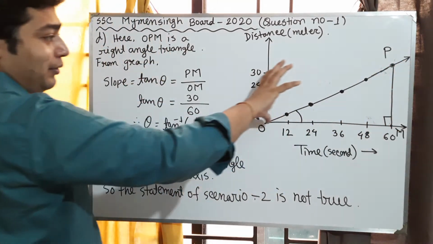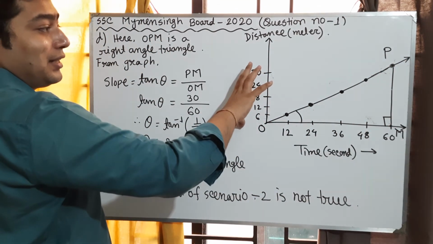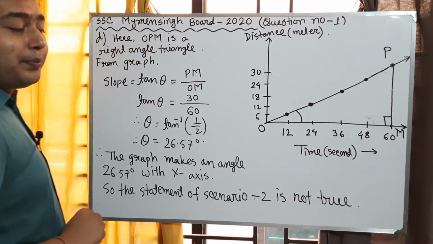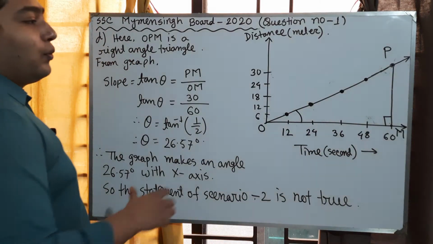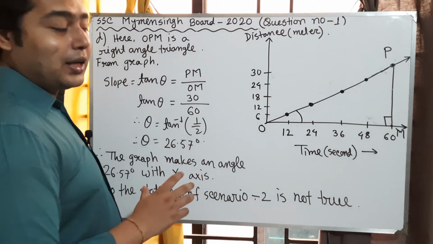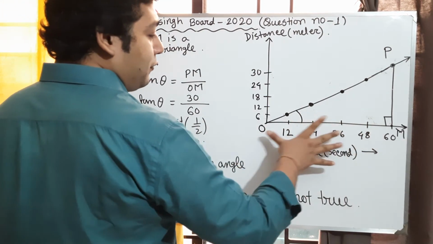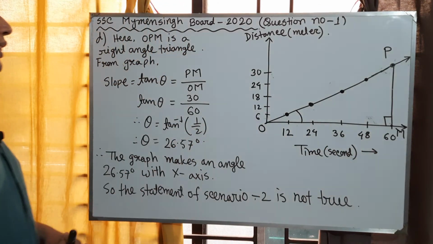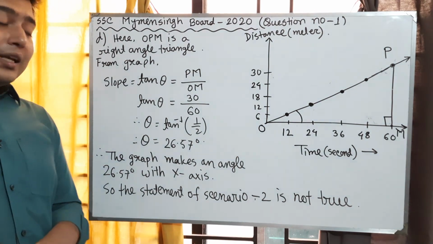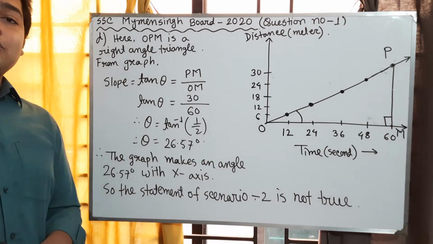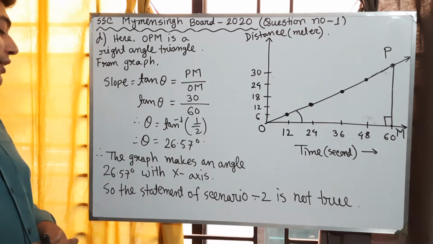For PM the value is 30, and OM is our base, and we get this value from the horizontal line. Here for OM we have 60. So tan theta equals 30 by 60, and calculating this we get theta equals 26.57 degrees.